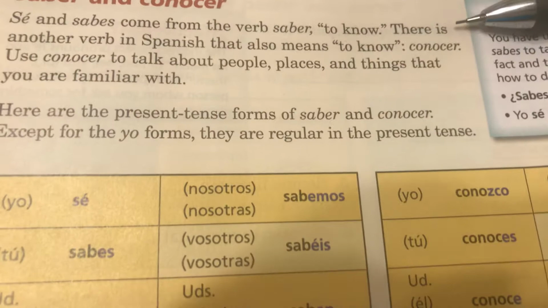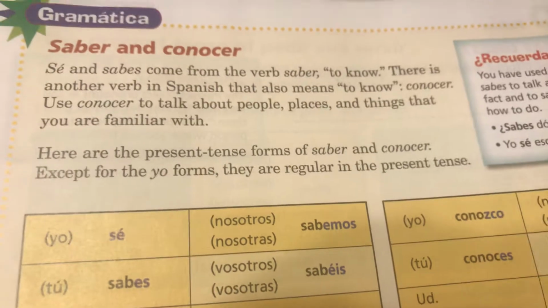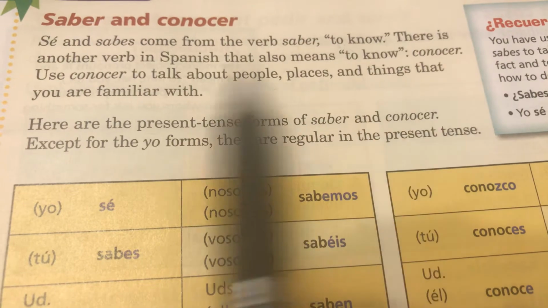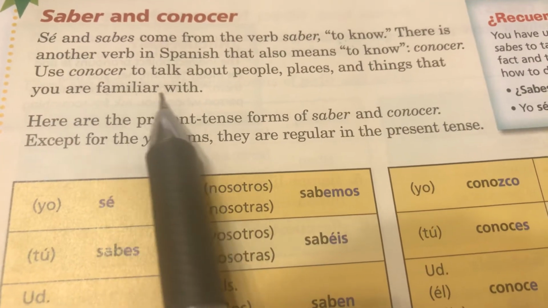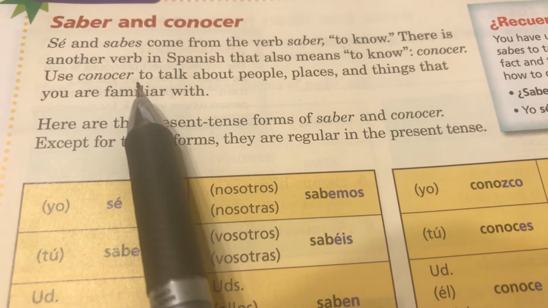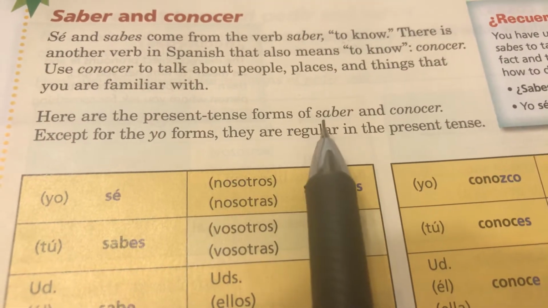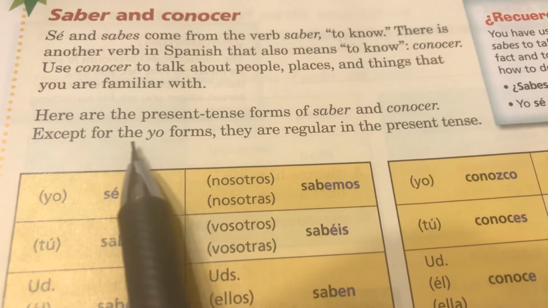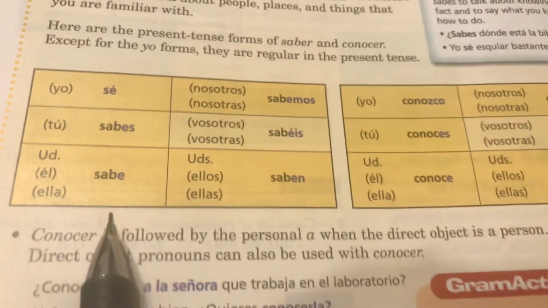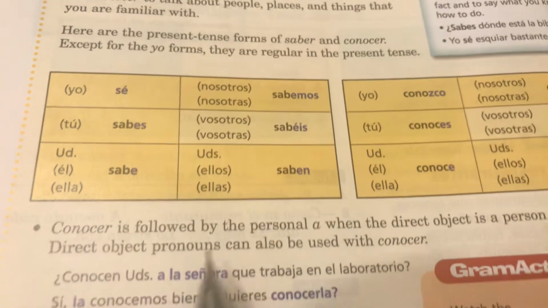So there is another verb in Spanish that also means to know, conocer. Use conocer to talk about people, places, and things that you're familiar with. And this is the key word right here, that you're familiar with. So you're going to use conocer with things that you're familiar with. I'll explain it more. Here are the present tense forms of saber and conocer. Except for the yo forms, they are regular in the present tense. Okay, so in the yo form is when they're irregular.